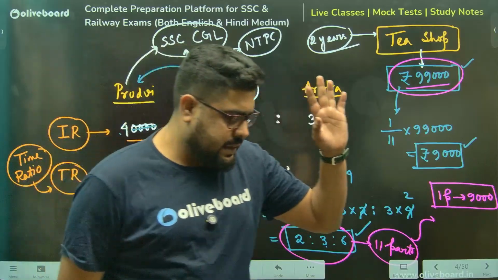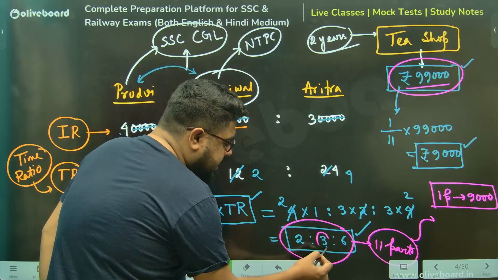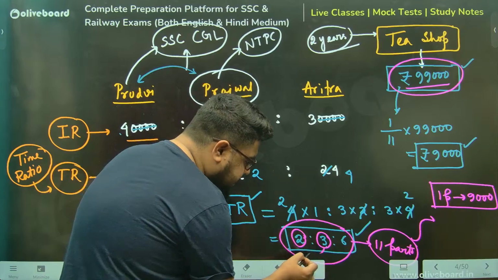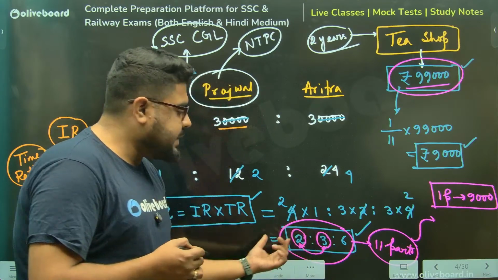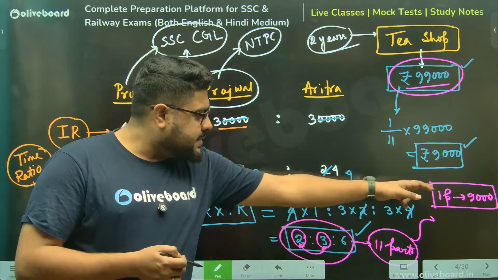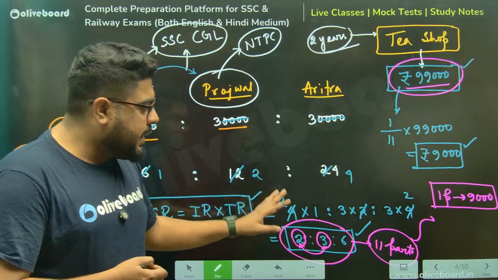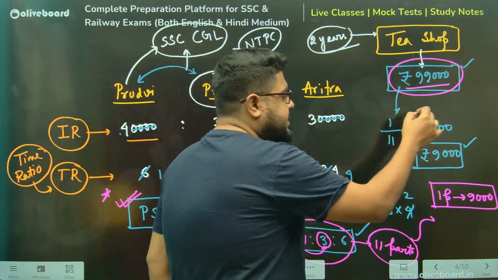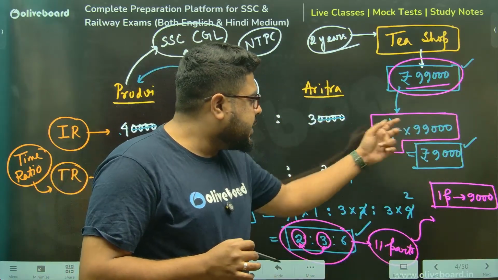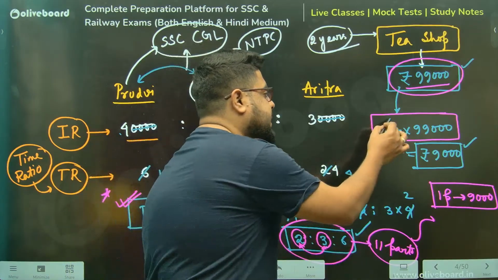This is clear, everyone? So please understand. Prajwal will get 3 parts. Prithvi will get 2 parts. What is the difference between them, sir? Can I say 1 part? 3 parts and 2 parts, difference is 1 part. Sir, 1 part is 9,000. Now again, rather than doing it in 2 steps, this gives you the answer in 1. Meaning 99,000 is represented by 11 parts, and I need the value of 1 part. That is why I've written 1 on top.